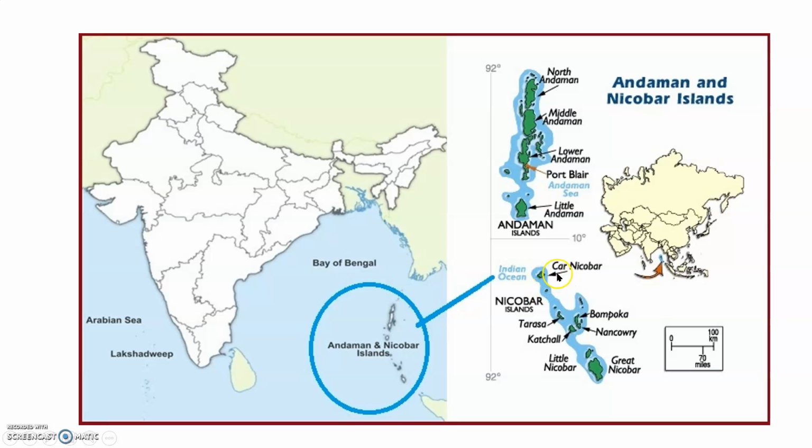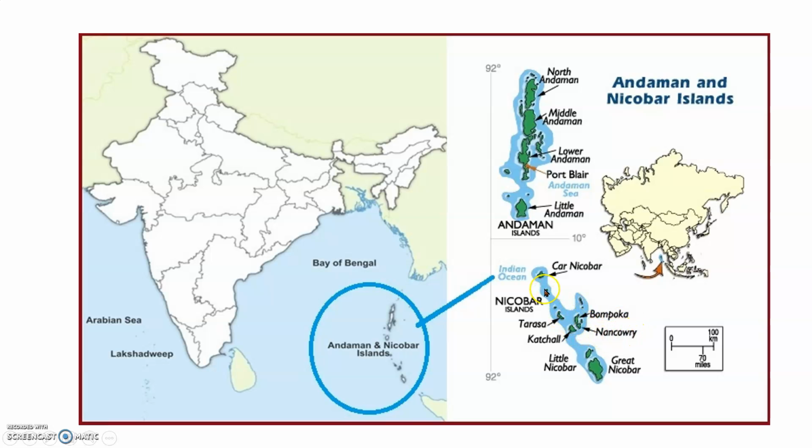Andaman and Nicobar. I said Car Nicobar, and these are the Andaman Islands. These are the Nicobar Islands. Here this is Tarasa, and this is Kachal. This is Little Nicobar here. This is Great Nicobar, and this is Bompoka, and this is Nankori.